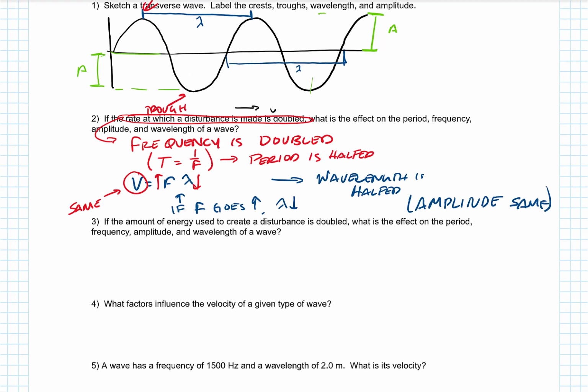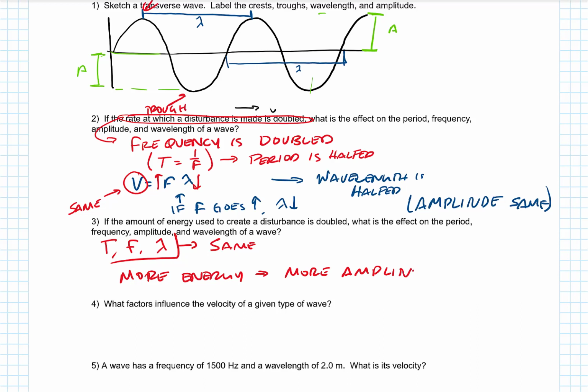If the amount of energy is doubled, what's the effect on the period, frequency, amplitude, and wavelength? Okay, so good news here. Period, frequency, and wavelength, they're all the same. But if we get more energy, we get more amplitude. So if I put in twice the energy, I'm going to get twice the amplitude.